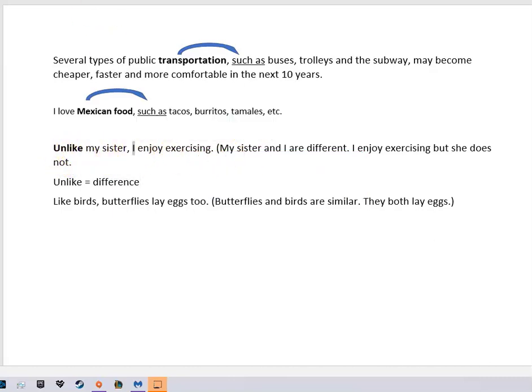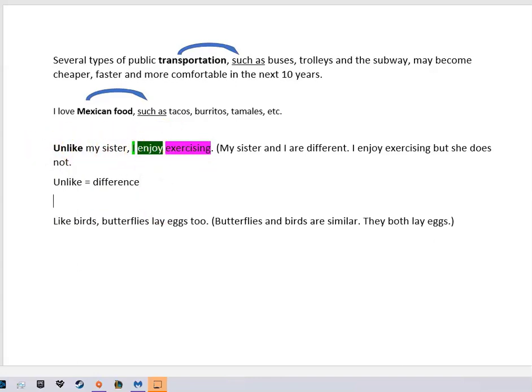This is my subject. This is my verb, okay? And I'm comparing myself to my sister. And I'm saying we are different. So if I enjoy exercising, and I say, unlike my sister, it means my sister does not enjoy exercising. This is a difference. So for example, let me compare my husband and me.